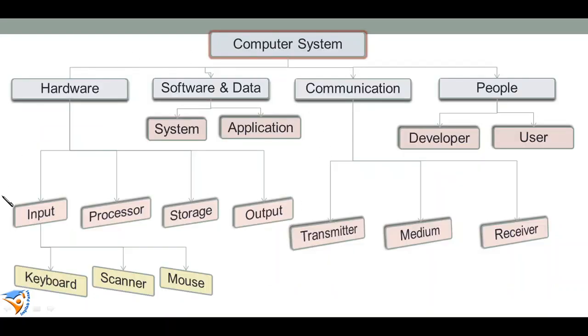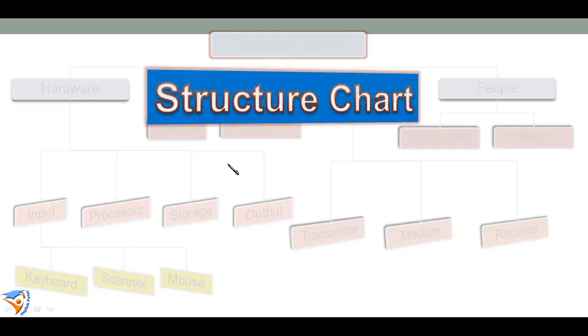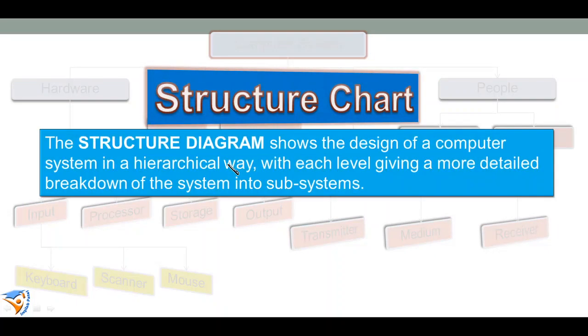Whenever we draw this type of chart, this chart is known as a structure chart. A structure chart shows the design of a computer system in a hierarchical way, with each level giving a more detailed breakdown of the system into subsystems.